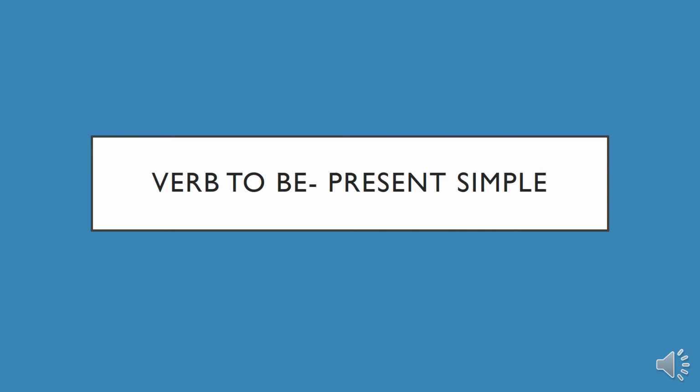So first of all, we need to know what is verb to be. Students, we are going to start from the beginners level, okay. Where do we use the verb to be? This is for very simple sentences, okay. Let us see first of all what is it.